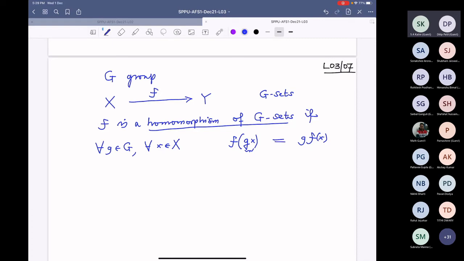Exactly like when you consider a group homomorphism or a linear map or a ring homomorphism or a field homomorphism, or a topological space and continuous map and things like that. So this is a G homomorphism. I will abbreviate it as G homomorphism. When do you call it a G isomorphism?